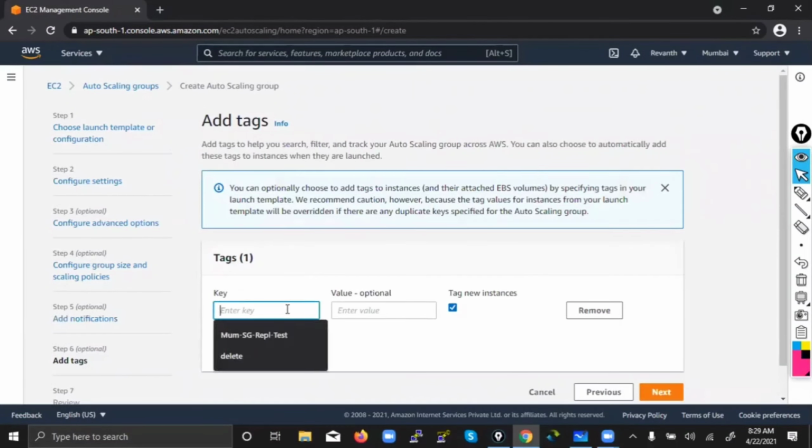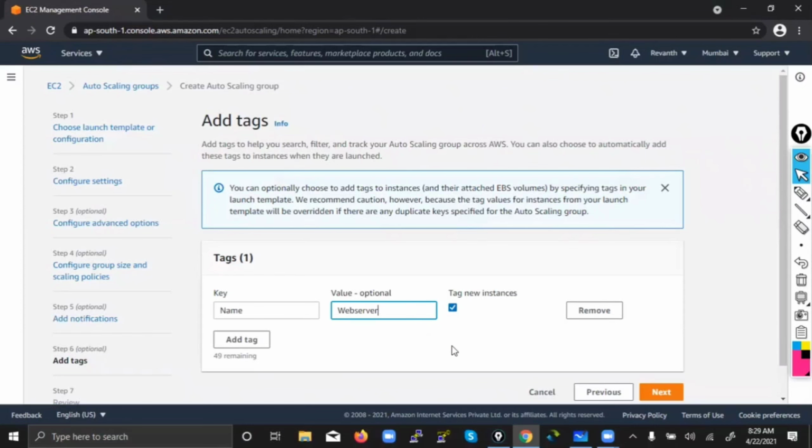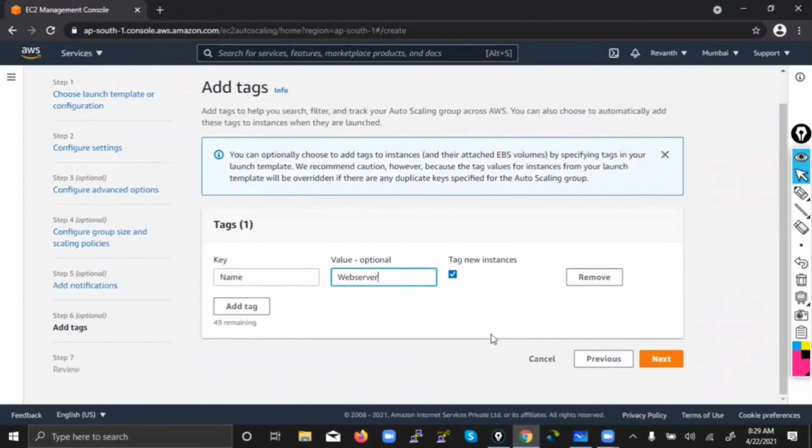So tag. What it is asking is, I will launch new machines, so do you want me to give any name to the new machines which I am launching? I am saying yes. All machines should be with the name of web server. You see here, tag new instances. That means whatever new machines are launched by the auto scaling, what is the name of the machine? It is asking, and if you want, you can give it. That is called tags. We already discussed it.